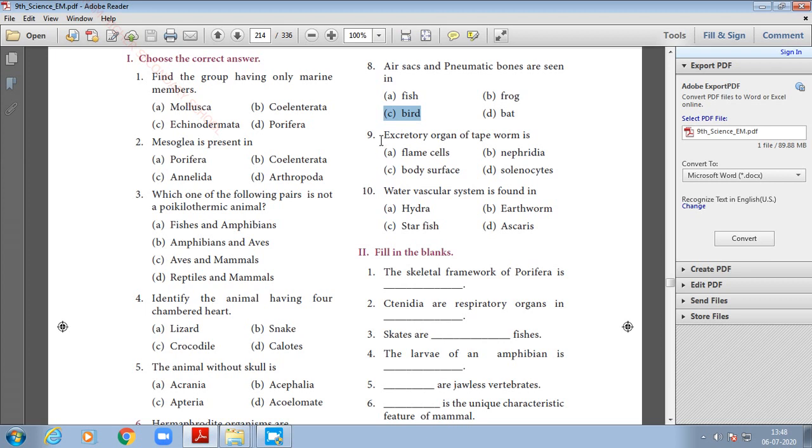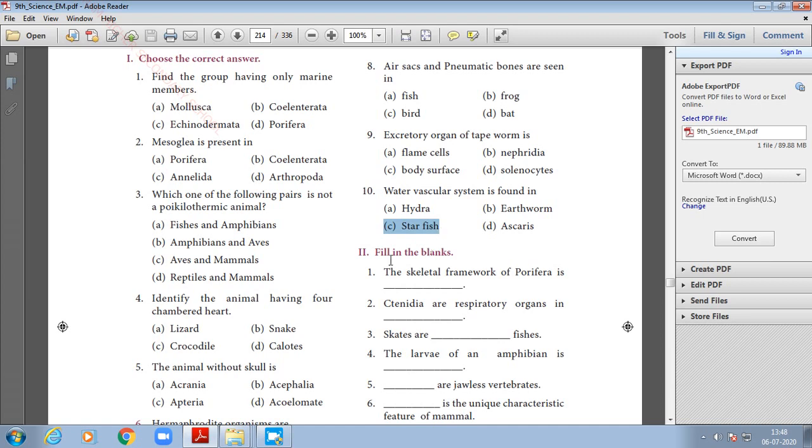Ninth one, excretory organ of tapeworm is option A, flame cells. Tenth one, water vascular system is found in option C, starfish.